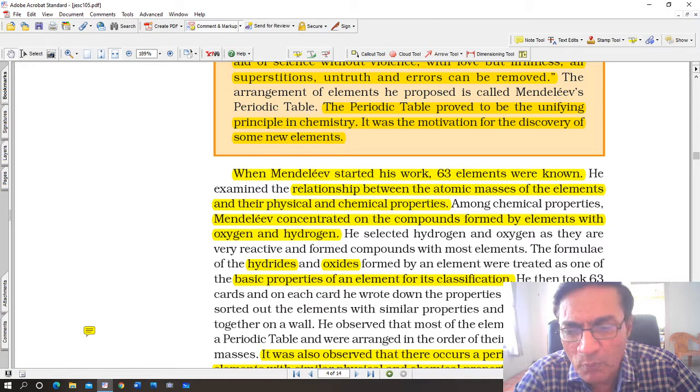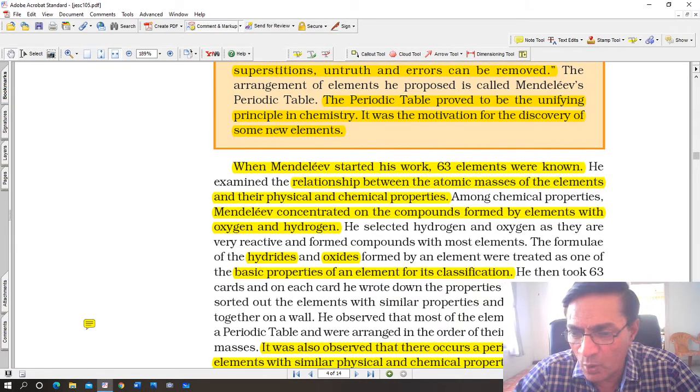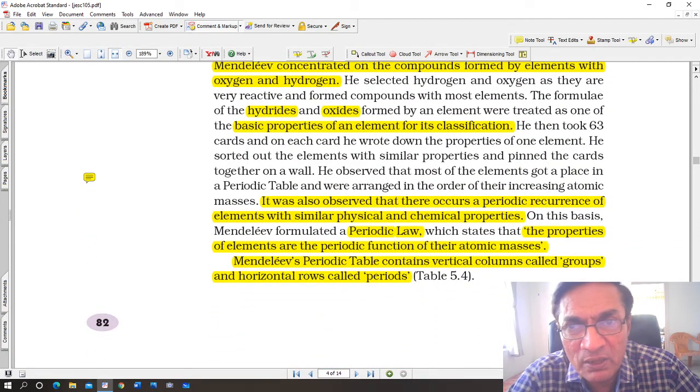He observed that most of the elements got a place in the periodic table and were arranged in the order of increasing atomic masses. It was also observed that there occurs a periodic recurrence. Recurrence means once again to come into life. Recurrence of elements with similar physical and chemical properties.